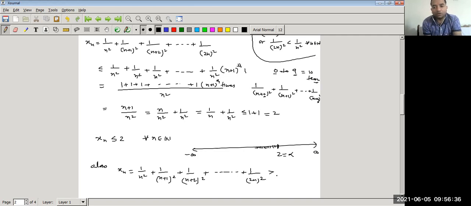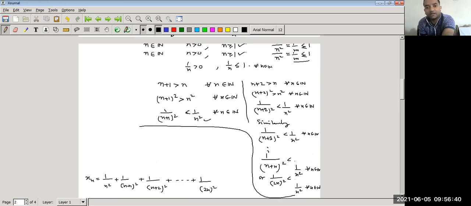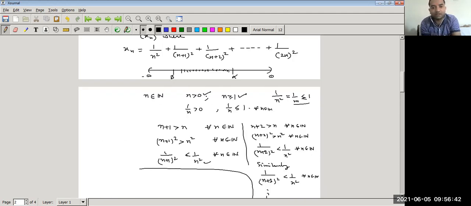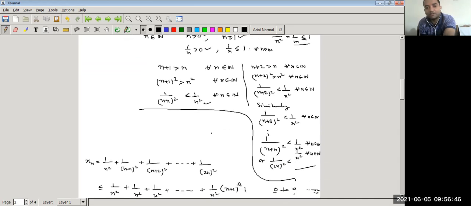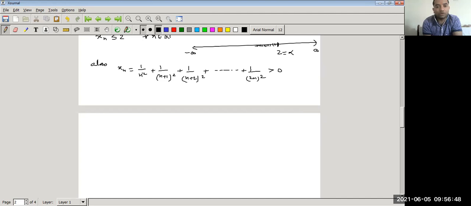We know that all the terms are greater than 0, because n is greater than 0. If n is greater than 0, then 1 upon n is greater than 0. The square of a natural number is again a natural number, so it is also greater than 0. Then the sum must be greater than 0, for all n belonging to the natural numbers.